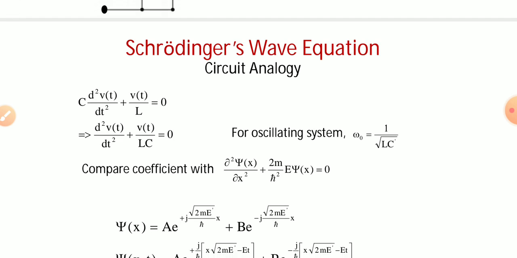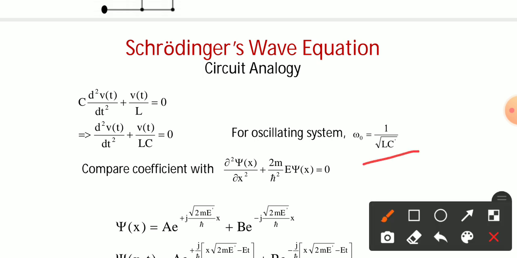So from this you can identify the resonating frequency or oscillating frequency. This frequency will be 1 by root over of L and C.